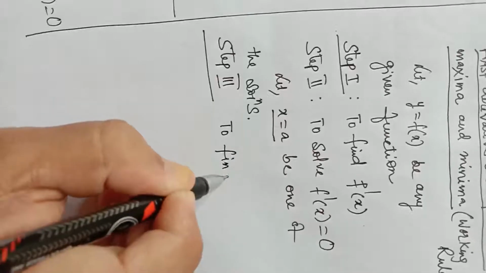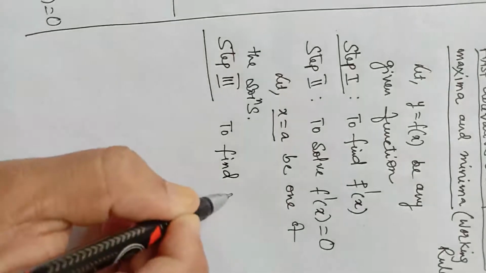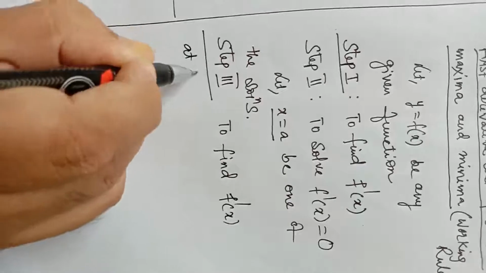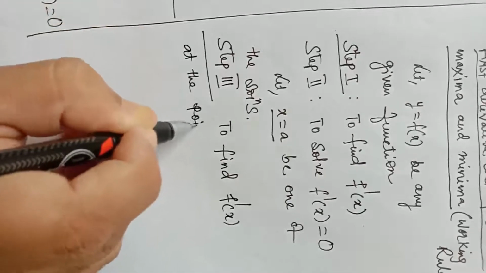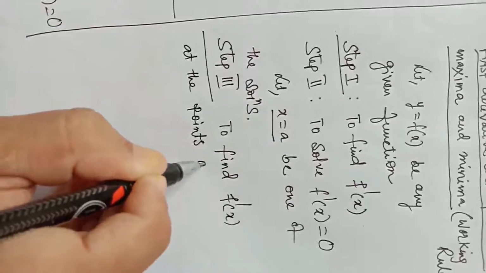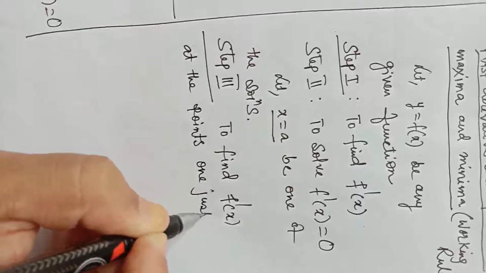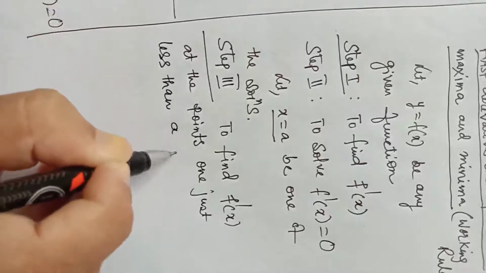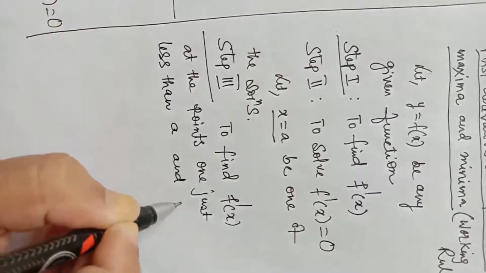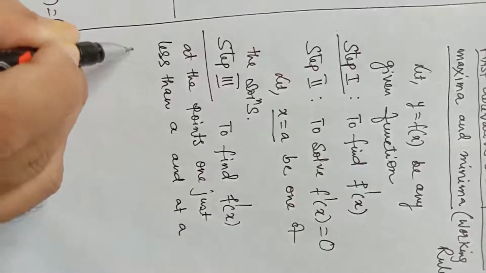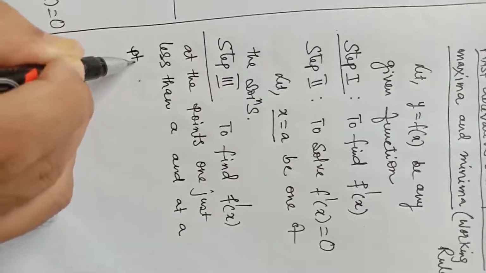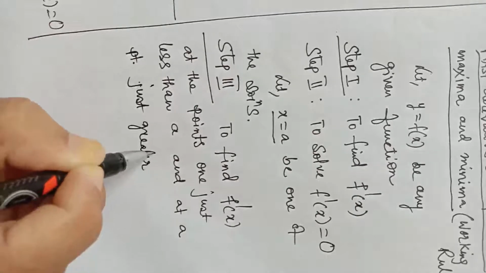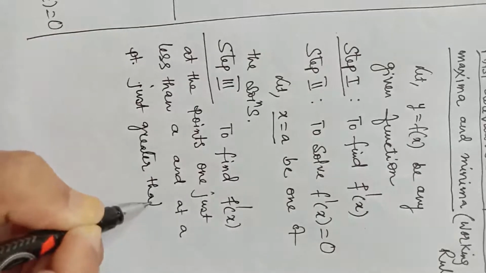Next, third step, to find the values of f dash x at the points just less than a and just greater than a.